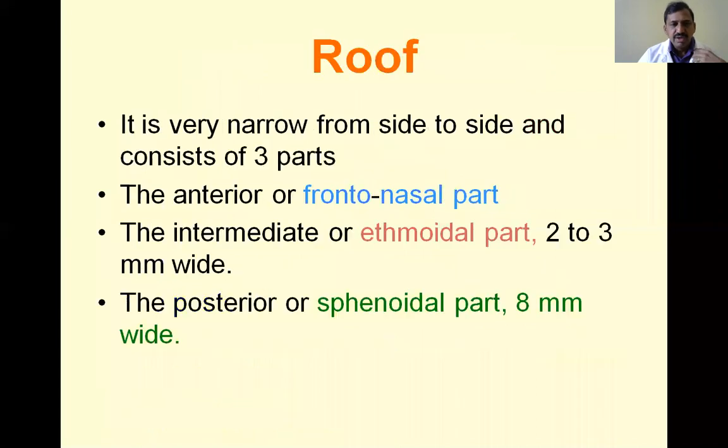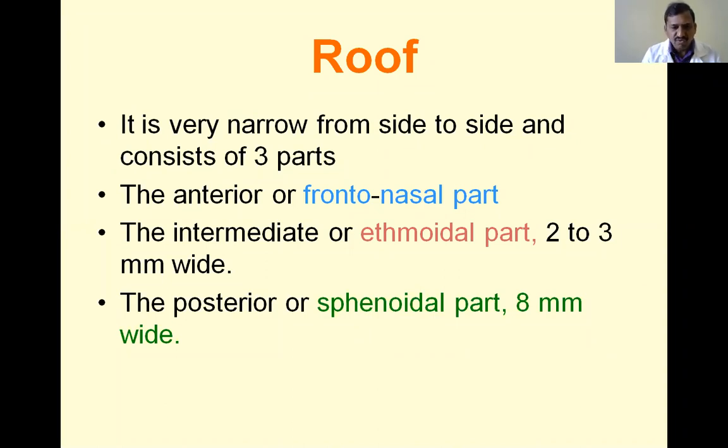Okay. Next, coming to the roof. It is very narrow from side to side and consists of three parts. What are the three parts? First one is the frontonasal part, directed downwards and forwards.